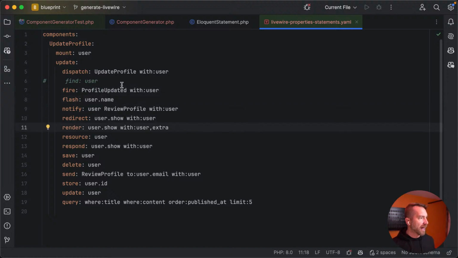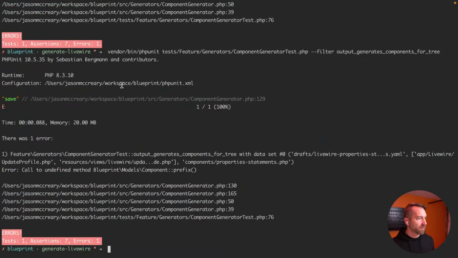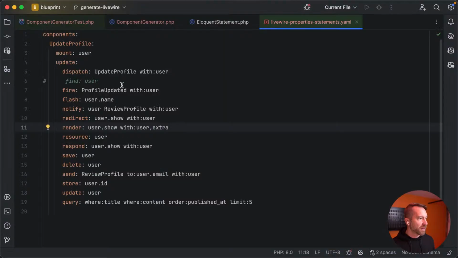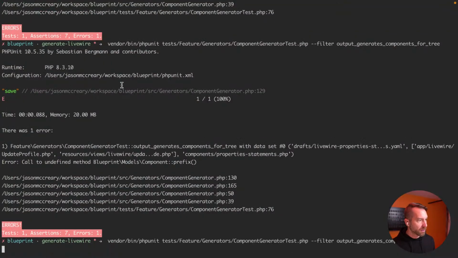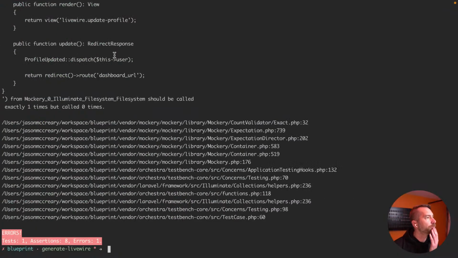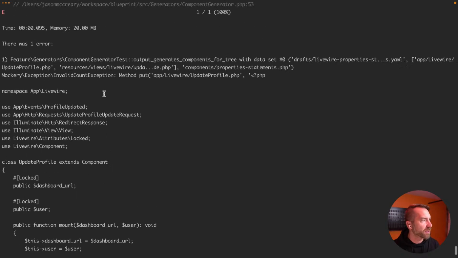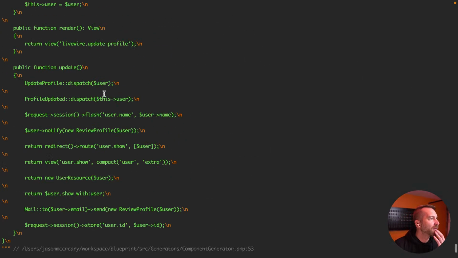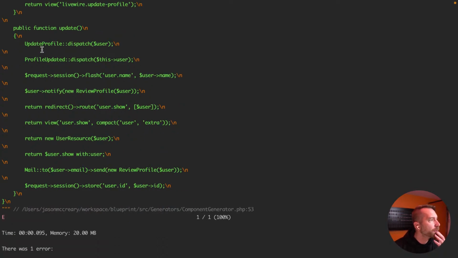That's a hard one to start on, so I'm going to do the same thing. I'm just going to comment this out and see if we can get farther down the road. All of these Eloquent statements are going to be a problem. So save, query, update, maybe even delete. There we go. Okay, let's just see what code's here, because I think that doesn't really make for a good stream when we're just stuck in that one bit.